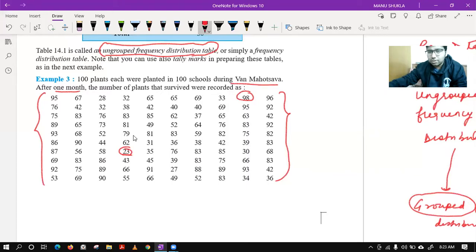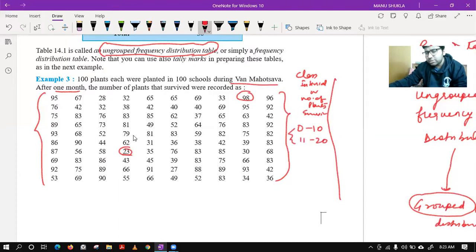The first column that I will make will be of class intervals, or we can say number of plants survived. This is my first column. I will make the groups now. The first group I can make like this also, no problem.